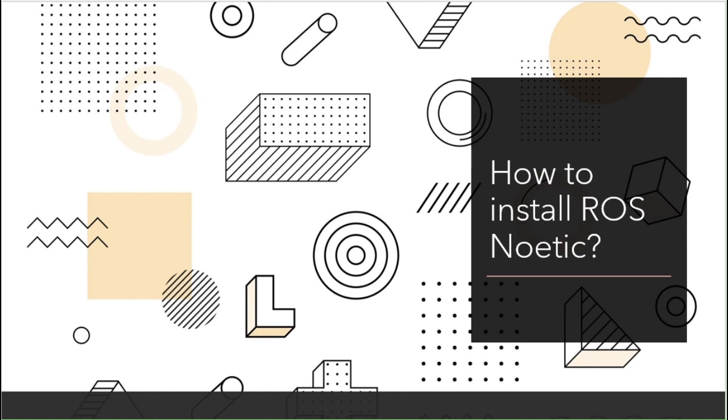Before we get started with the installation, we should know what is ROS Noetic and why do we need ROS Noetic. Basically, ROS Noetic is the distribution of ROS which has readily available packages and plugins so that we can do the simulation in a faster and easier way. So, in layman's terms, we can do the simulations of different robots very easily using this distribution.